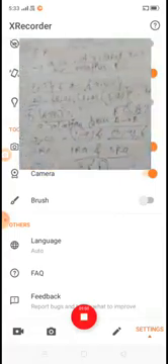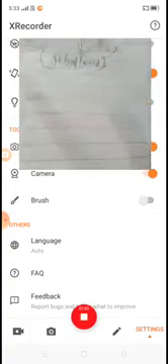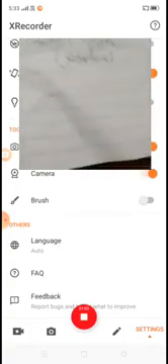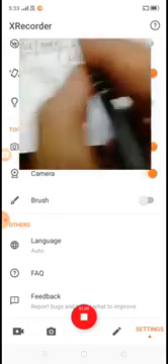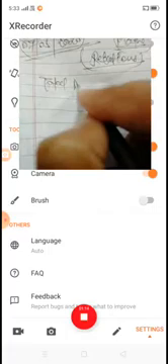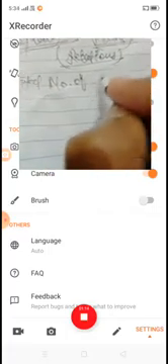Now we take some other concepts of relation: total number of relations.